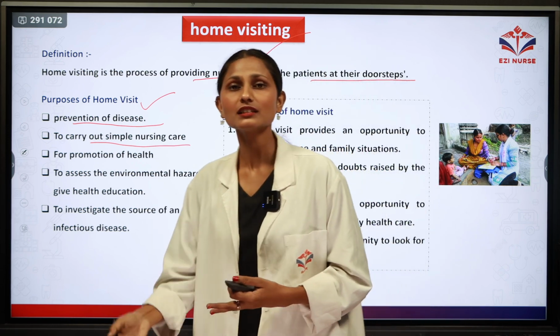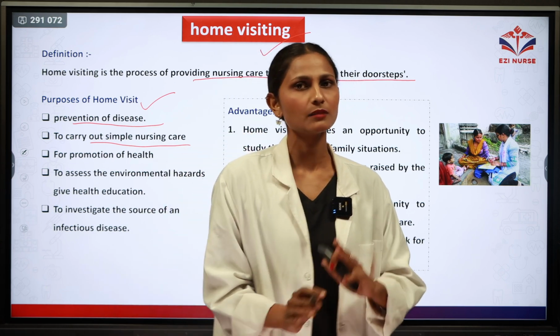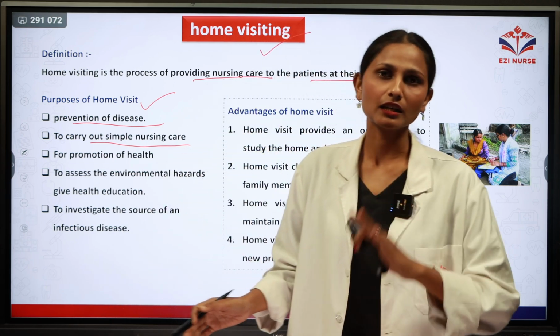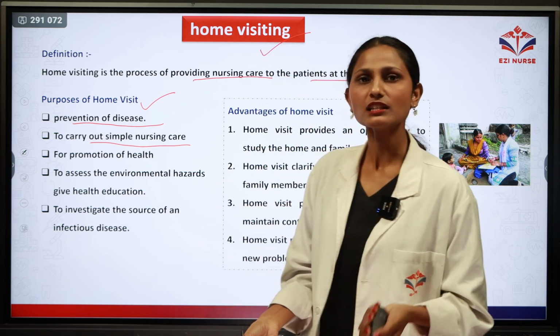Next one is to carry out simple nursing care. Whatever is needed according to the need of the patient, we will carry out simple nursing procedures, such as checking blood pressure or doing a urine sample test. Simple things like that we will do.